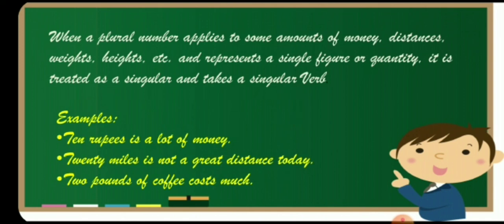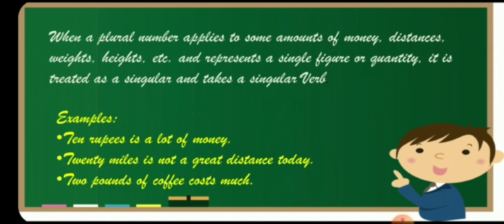Now, very useful: when a plural number applies to an amount of money, distances, weights, heights, etc., and represents a single figure or quantity, it is treated as singular and takes a singular verb. See the example, 10 rupees.